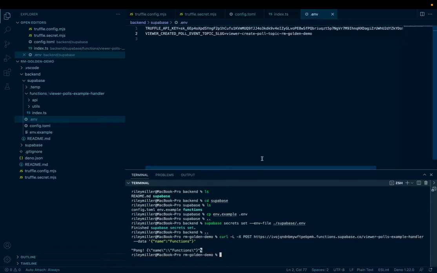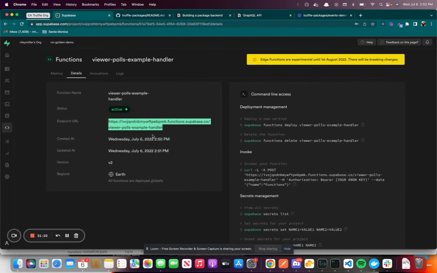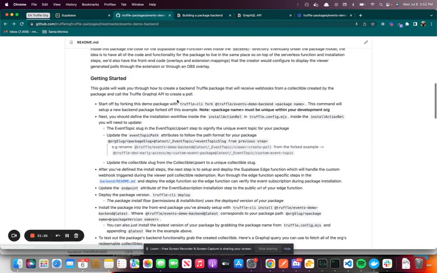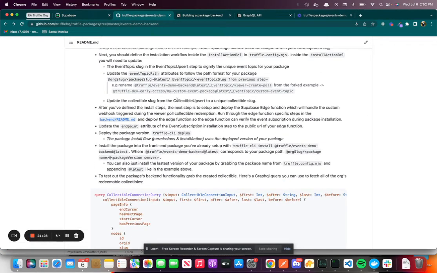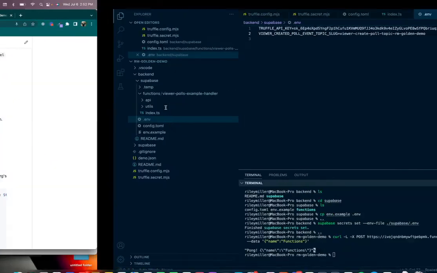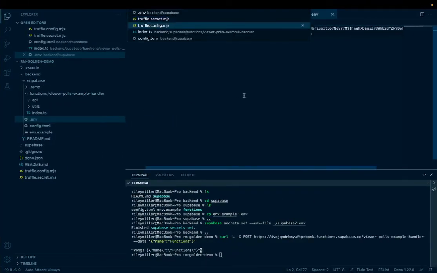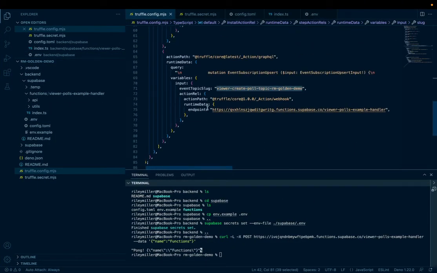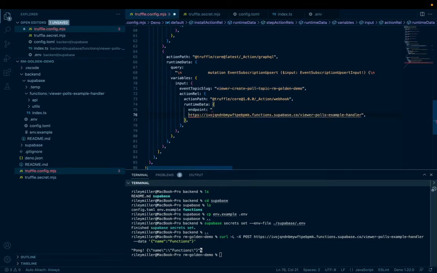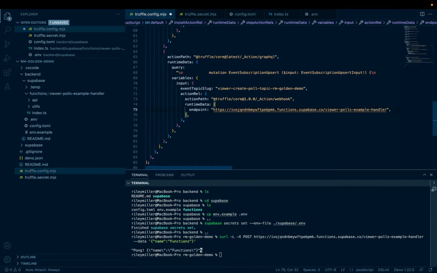The next thing that we're going to do is hold on to that endpoint URL, and we are going to update our event subscription endpoint. So if we go back to Truffle config, go to this final step, the event subscription upsert, and we're going to update that endpoint to be our new Supabase Edge Function endpoint URL. So now we should be about good.